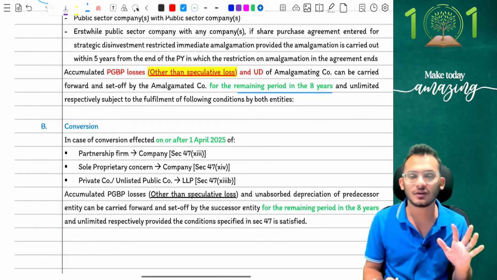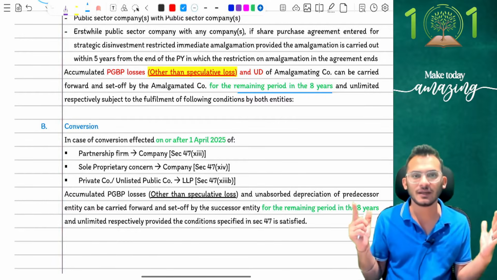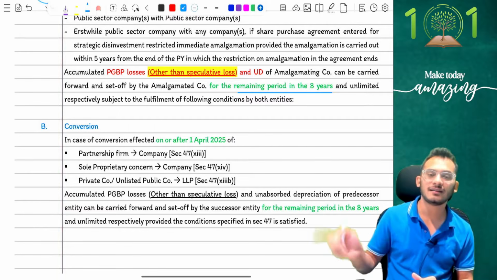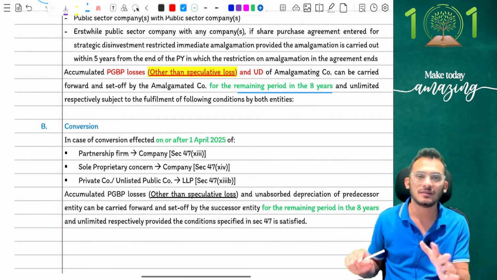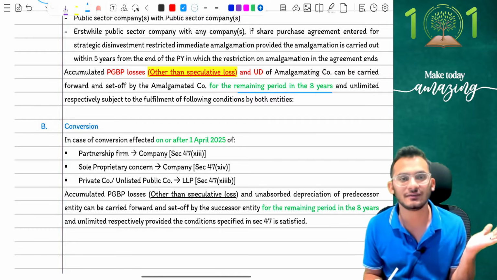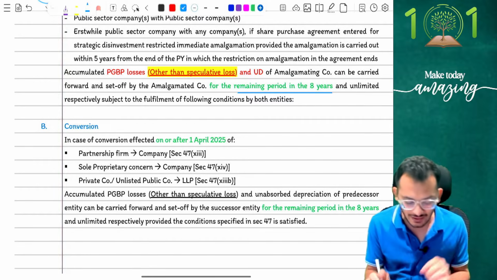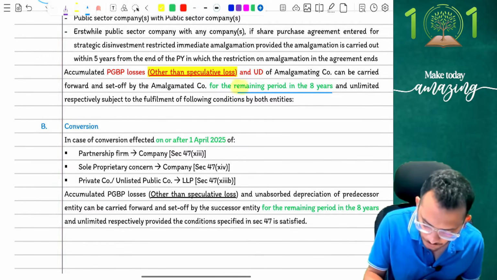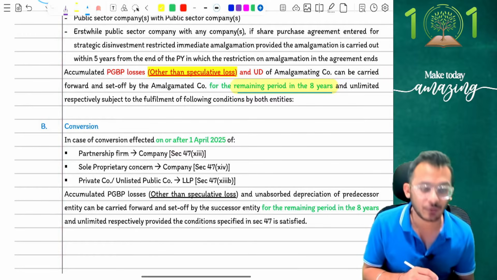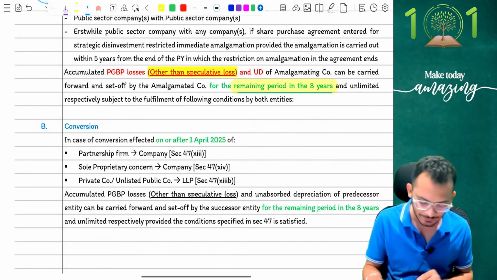So you may get a business reorganization question, and one small side note may come in the question where they may say, how many years can the new entity carry it forward for? You have to simply say they'll carry it forward for the balance period which is available, not for the fresh period. A very critical amendment for you to keep in mind. Don't get confused in examinations. Always have this in mind properly. Clear? Yes? Good.